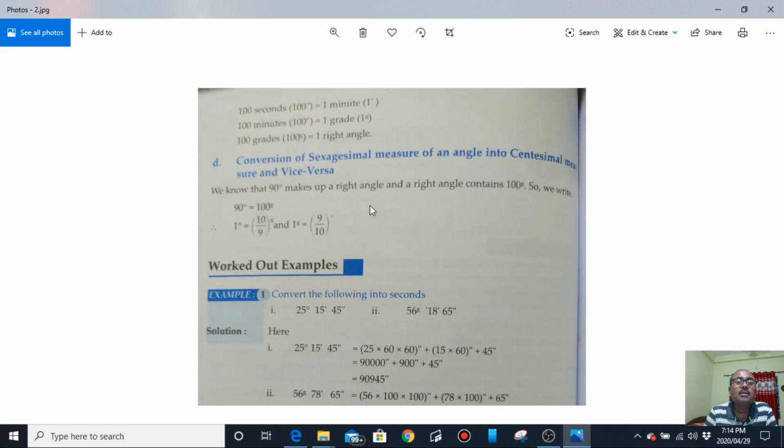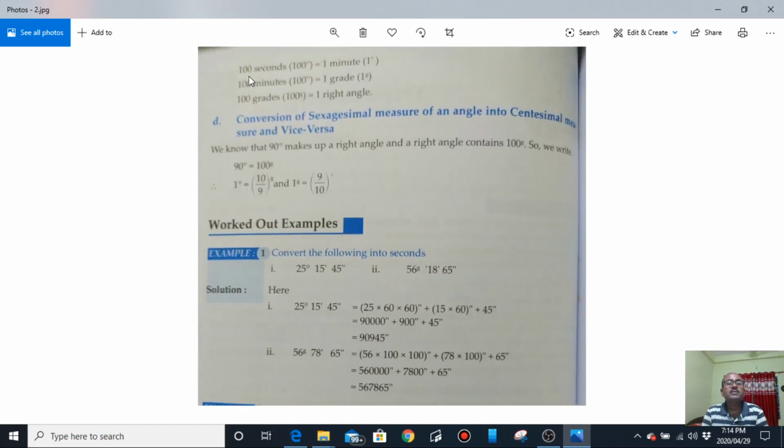See here, 100 seconds is equivalent to 1 minute in centesimal system. Don't confuse with sexagesimal system. This is centesimal system. 100 centesimal seconds is equivalent to 1 centesimal minute. Similarly, 100 such minutes together make 1 grade, and 100 grades together make 1 right angle. This is the relationship between subunits in centesimal system.